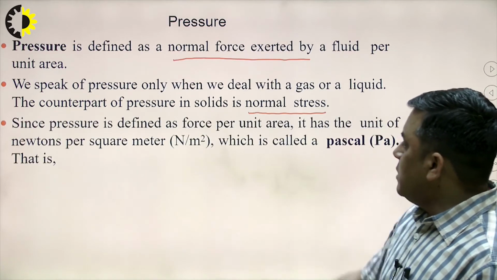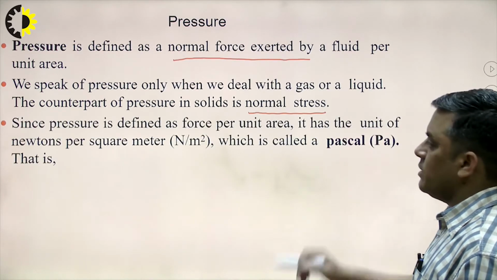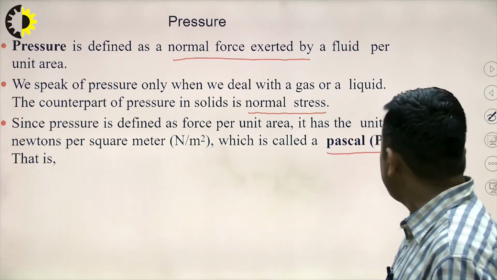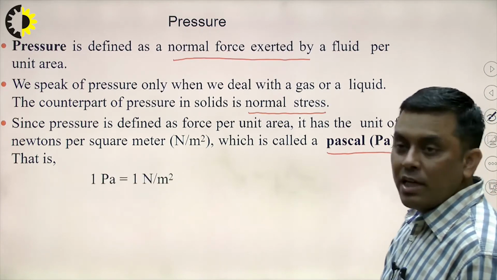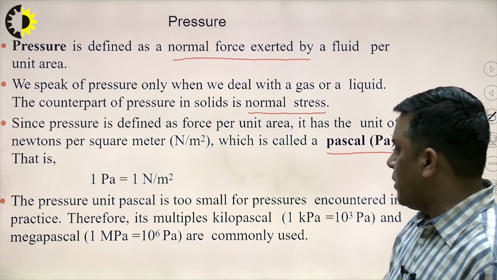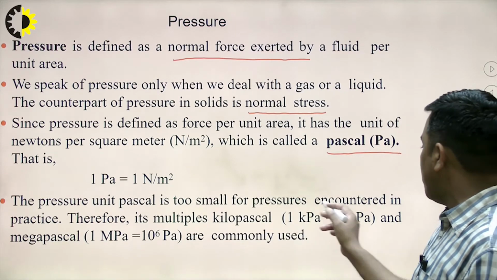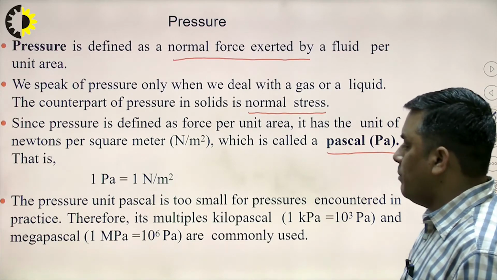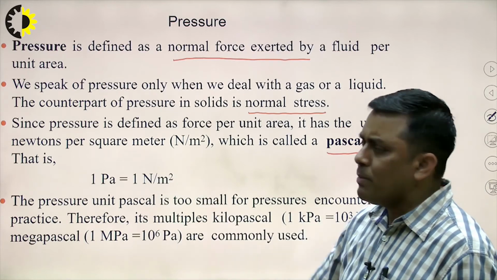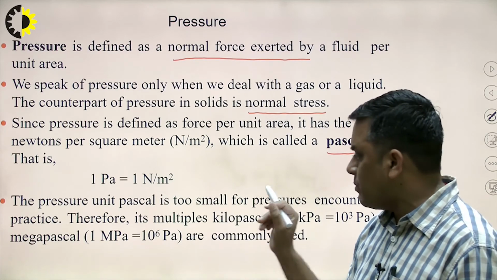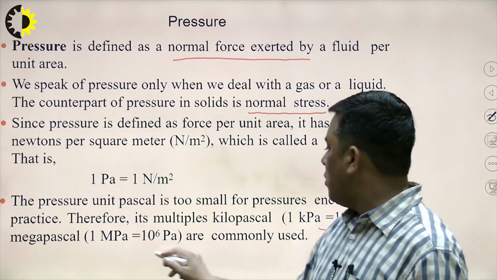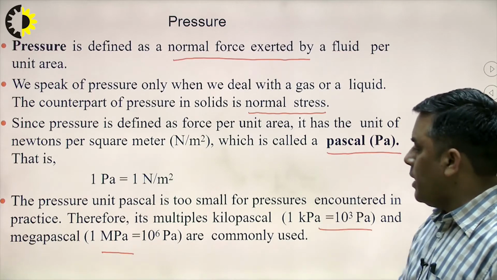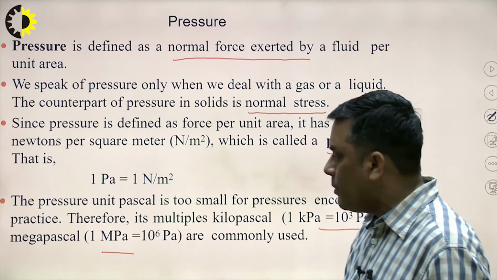Since pressure is defined as force per unit area, it has a unit of Newton per meter square, which is called Pascal, with notation Pa. 1 Pascal equals 1 Newton per meter square. The pressure unit Pascal is too small for pressures encountered in daily life. Therefore, its multiples kilopascal and megapascal are generally used. So 1 Pascal is a very small unit for pressure measurements, and that is why we generally use kPa or MPa. K means 10 to the power 3, and mega means 10 to the power 6.